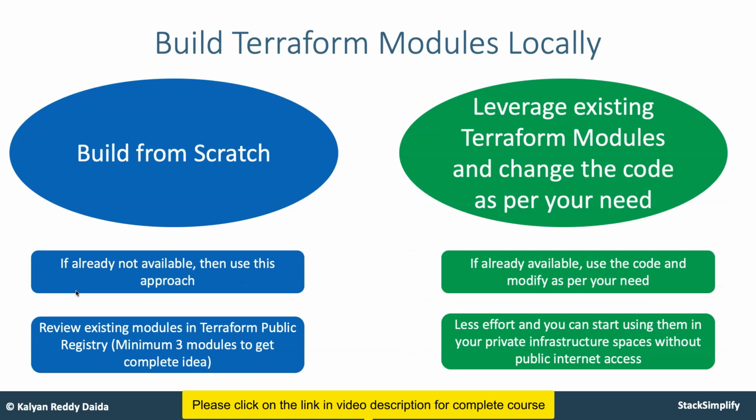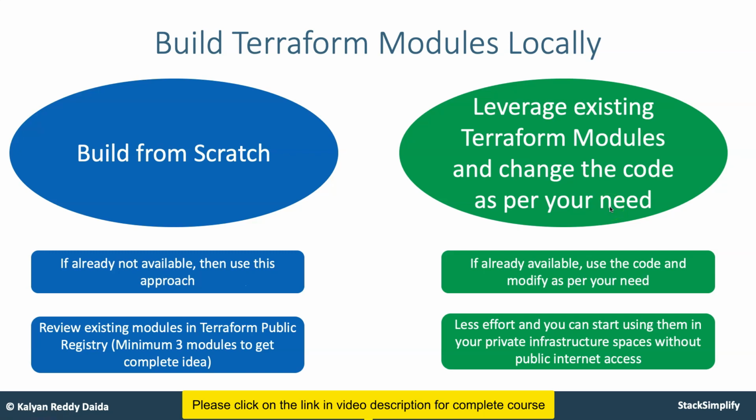From there, you will move on to build Terraform modules locally. There are two approaches you need to follow. One is to build from scratch, and the other is to leverage existing Terraform modules and change the code as per your need. You will have two modules here. One module you will build from scratch, and for one module you will take the code from the public registry module of Terraform and then use it.